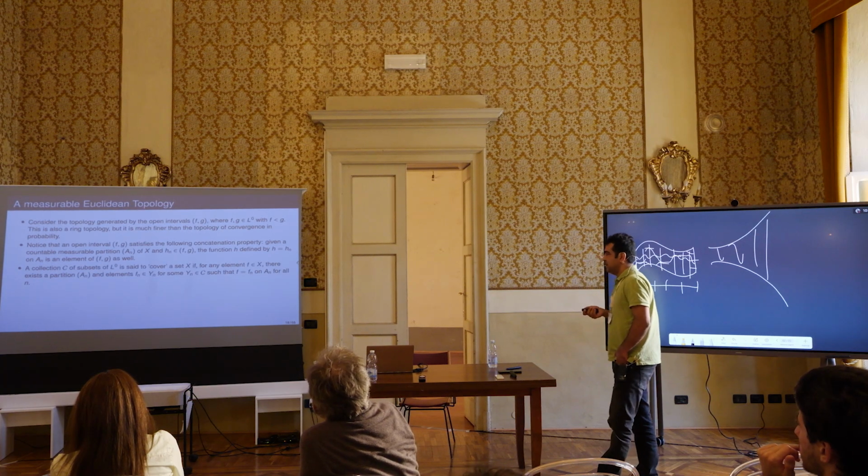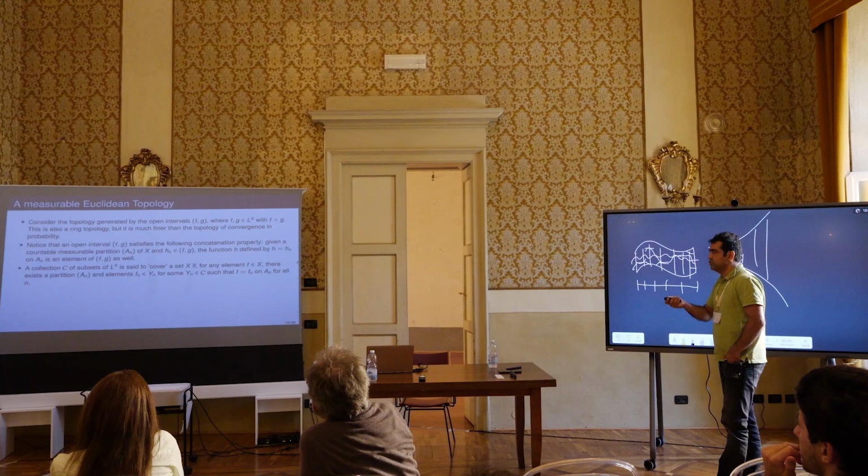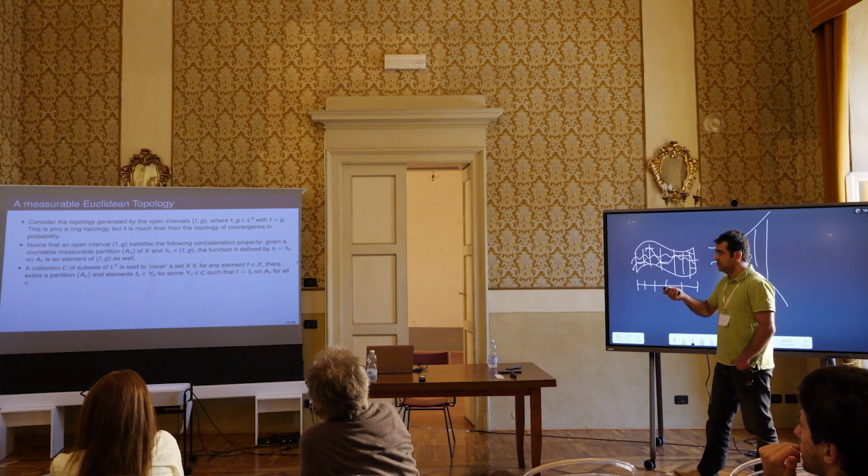Now I want to introduce another notion of compactness in this context.